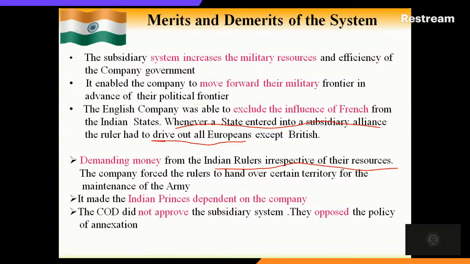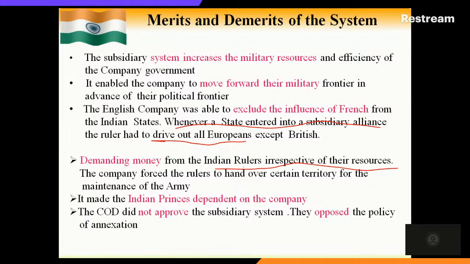In the last slide we saw the three main conditions. You should not contact anyone. You should not interfere. You should not appoint any Europeans. Which means without my knowledge, without my permission, you should not do any administrative work. That's all. Okay. Then the court of directors.